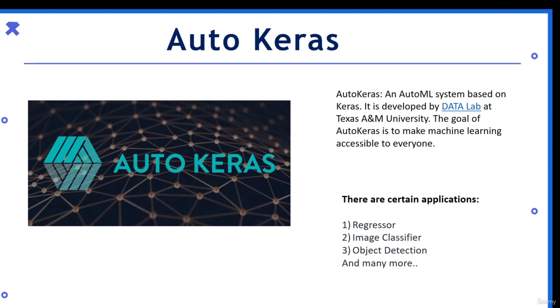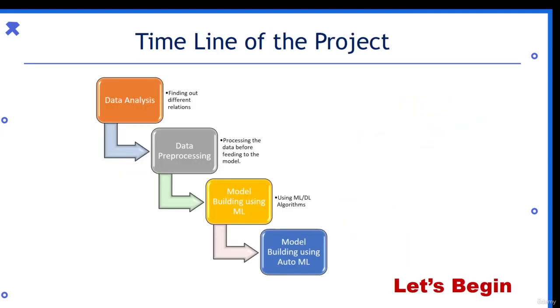There are certain applications for AutoKeras, such as the regressor, image classifier and object detection. All the things we do with the Keras deep learning library, we can do the same with the help of AutoKeras. Now, what will be the timeline of the project? First we'll do the data analysis and visualize our data. Then we'll do data pre-processing techniques and different feature engineering techniques to make our data ready for a model. Then we'll build our model with deep learning or machine learning techniques. Then we'll use AutoKeras to see how we can do the same. So let's begin.